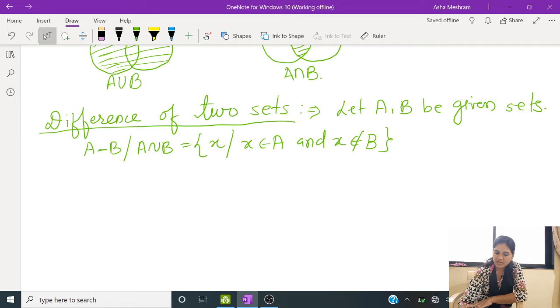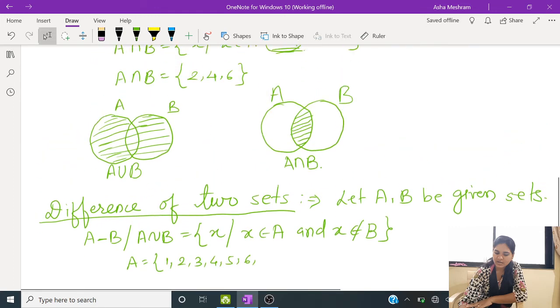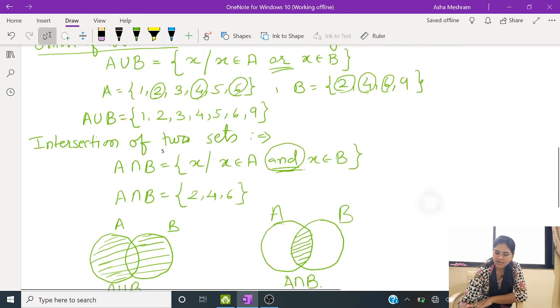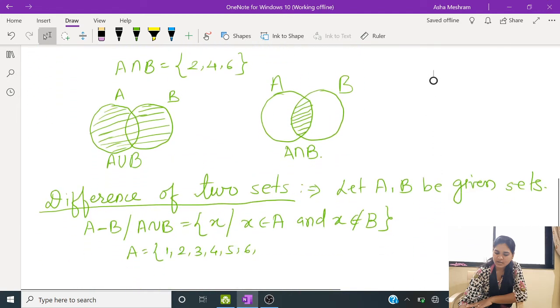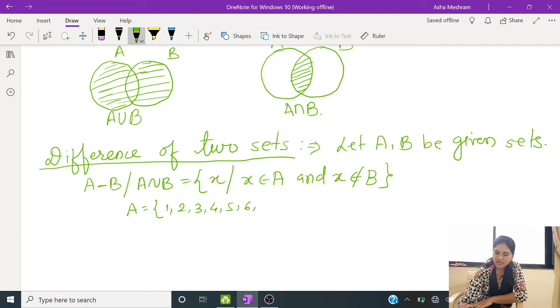So again we take the same example of set A, 1 2 3 4 5 6. How many elements had we taken there? Up to 6. And B contains 2 4 6 and 9. So how to write A minus B?